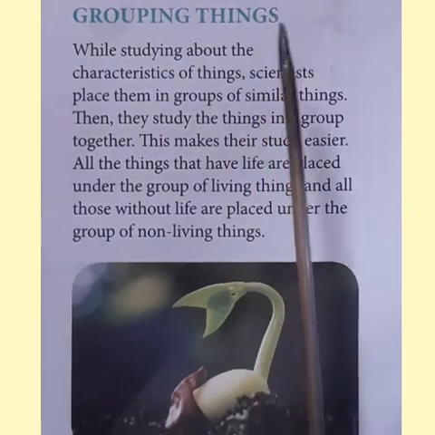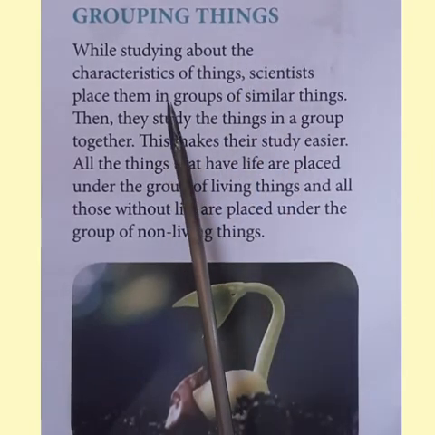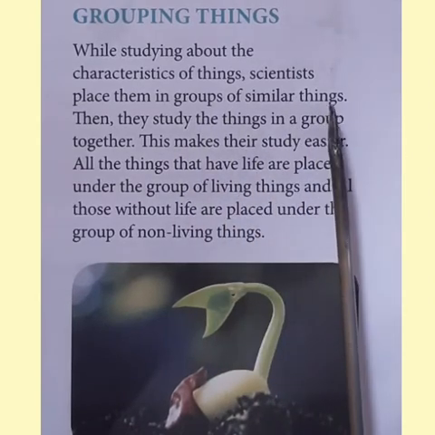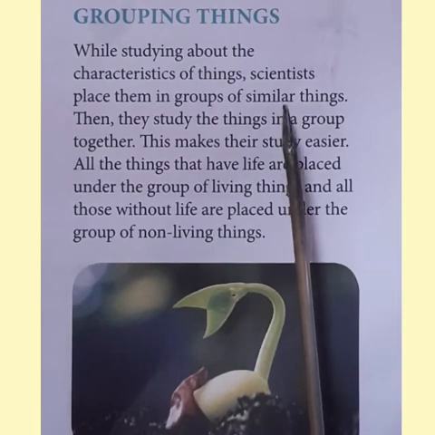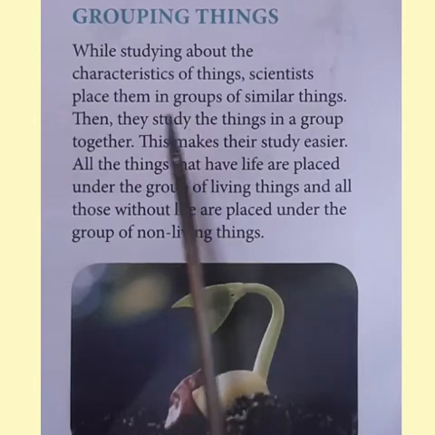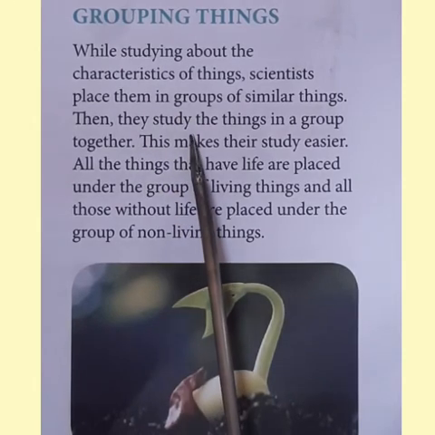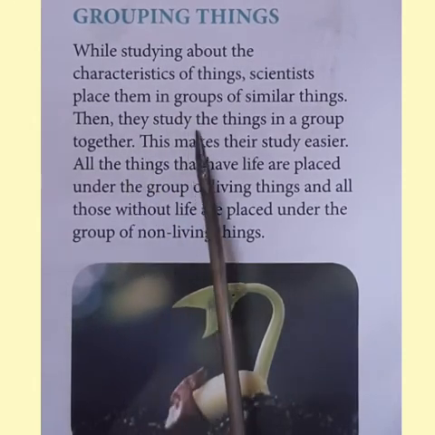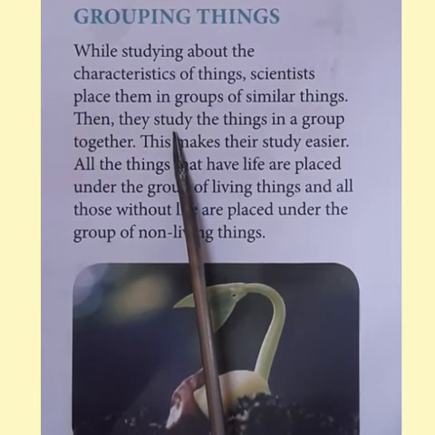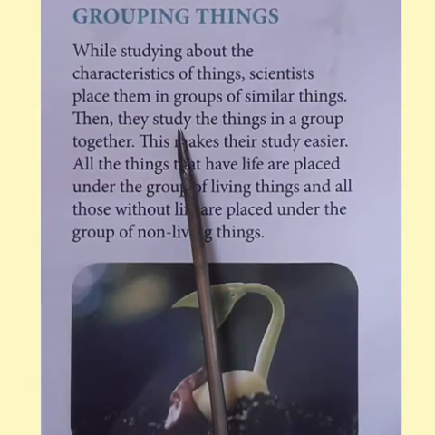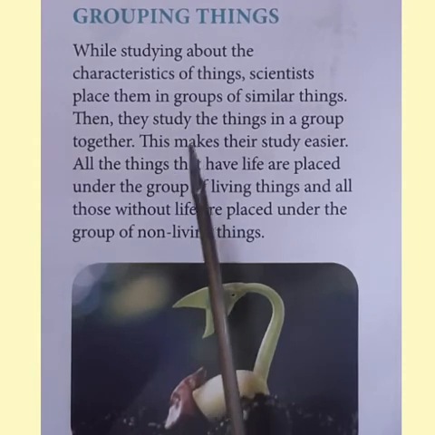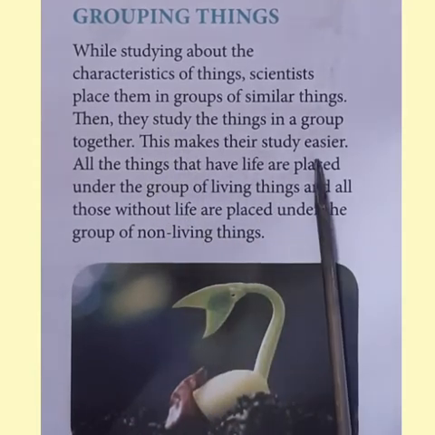Grouping things. While studying the characteristics of things, scientists place them in groups of similar things. Whenever we group them, the things with similar characteristics are put together. Then they study the things in a group together. When things with similar characters are put together, it makes their study easier.